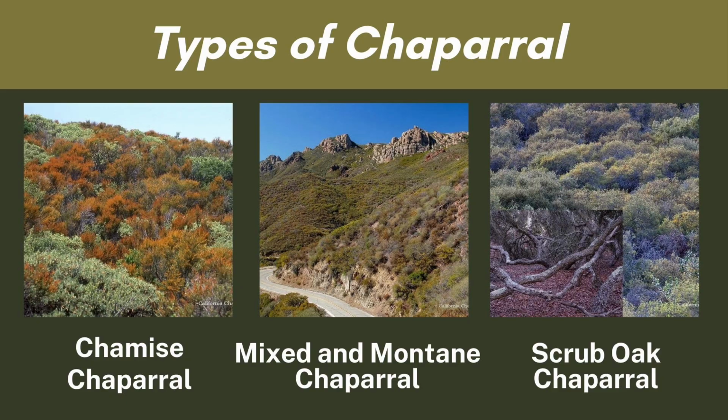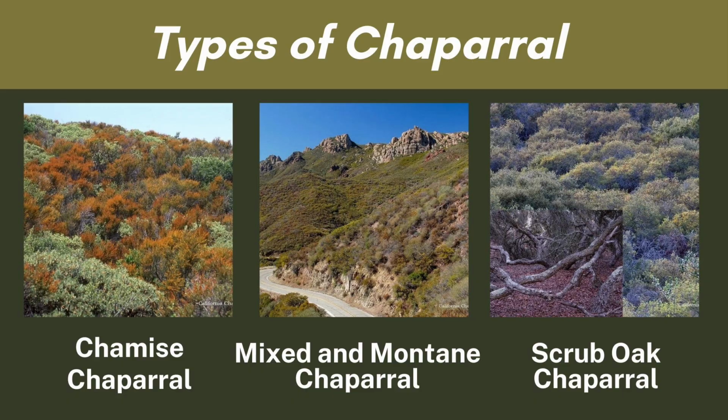So there are six types of chaparral. As you can see on the screen, there are pictures. The first picture is the example of chamise chaparral. Chamise chaparral is the most widespread type of chaparral in California. It is dominated by chamise, which is Adenostoma fasciculatum, a drought-resistant shrub.